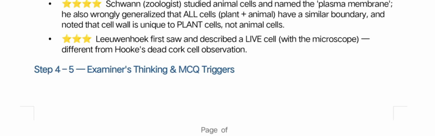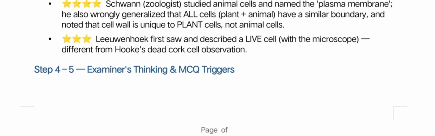He also wrongly generalized that all cells, plant and animal, have a similar boundary, and noted that the cell wall is unique to plant cells, not in animals.